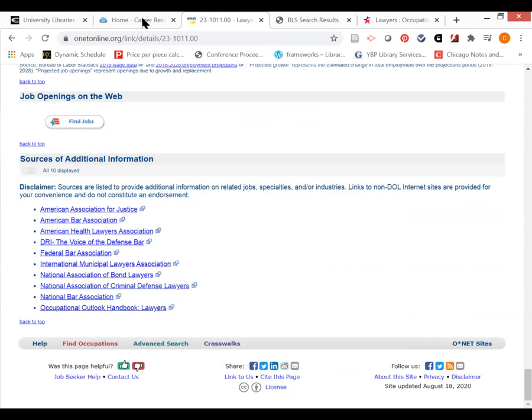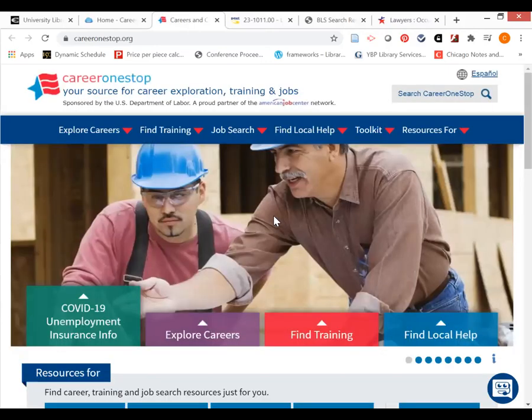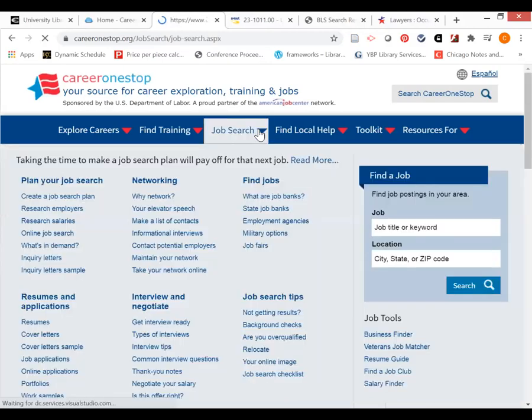So we've looked at two possibilities so far. The third one we're going to look at is CareerOneStop. And one part that's unique about CareerOneStop is that it is one way of doing a job search by a particular state, if that's something that you would be interested in doing.